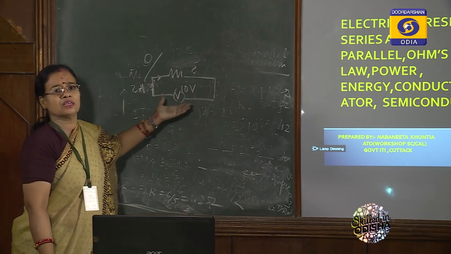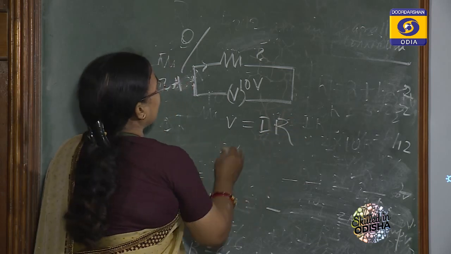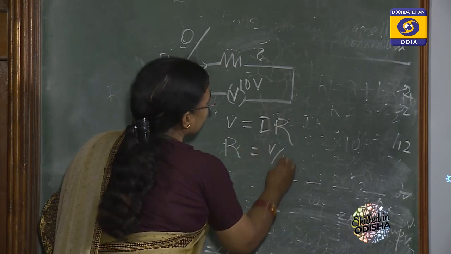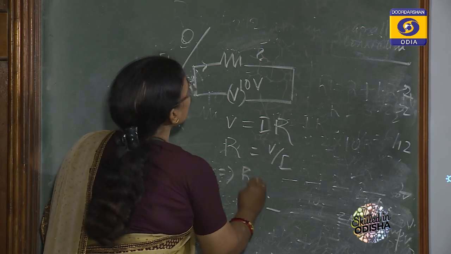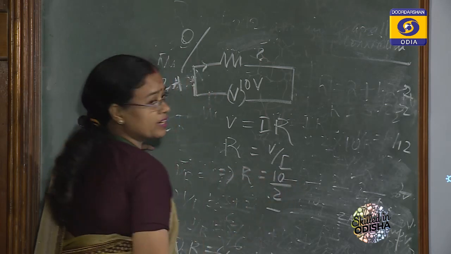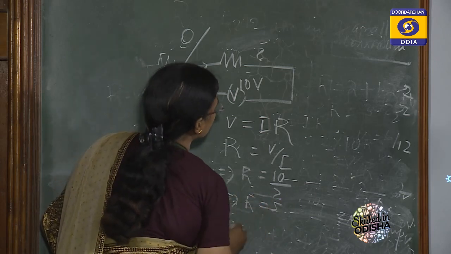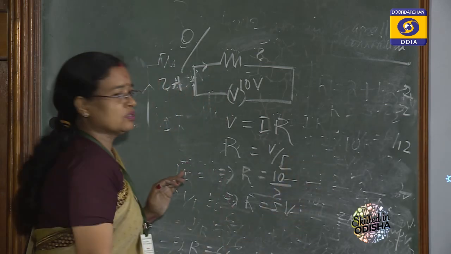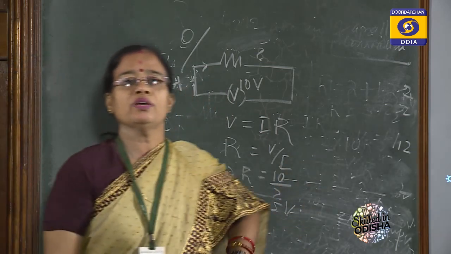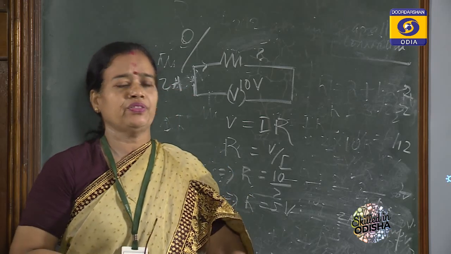Same thing. So V is equal to IR and R is equal to V by I. V you have told is 10 and current is 2. So R equal to 5 ohm. So by following this principle, we can determine everything.